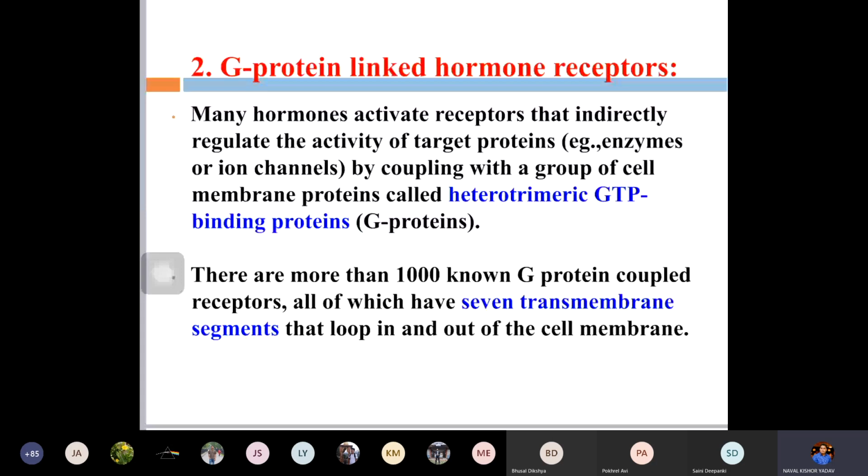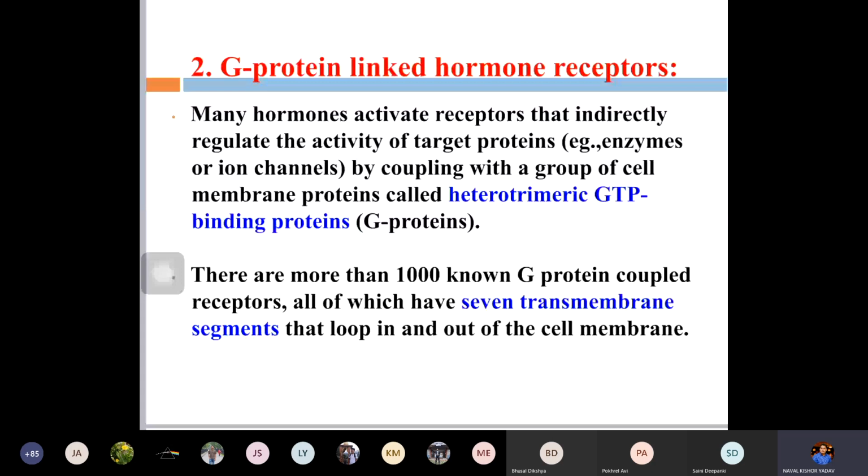Another is the G protein linked receptors. Here there is a protein known as the G protein, which is linked to these hormone receptors. Many hormones act through these G protein linked receptors. And this G protein is known as a heterotrimeric GTP binding protein, which indirectly regulates the activity of target proteins.